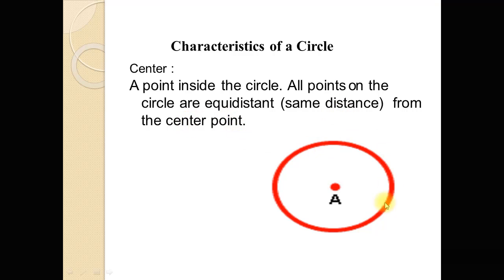So dear students, this is a circle. The circle is a set of points, and this is the fixed point. This fixed point is called the center of the circle. Each point which lies on the circle is equidistant from this fixed point. The distance of each point of the circle to this fixed point is equal. So this fixed point is called a center.